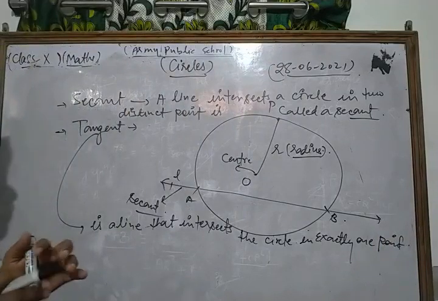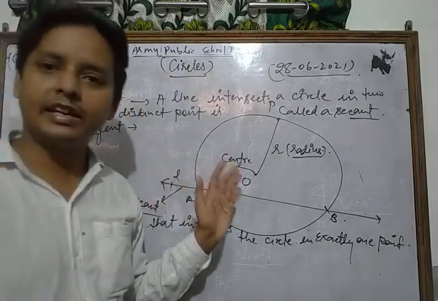Exactly one point. So this is the difference between secant and tangent.